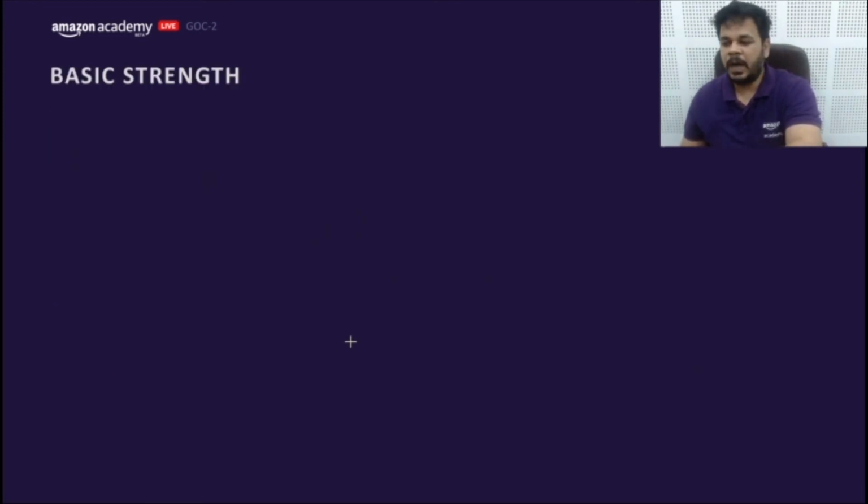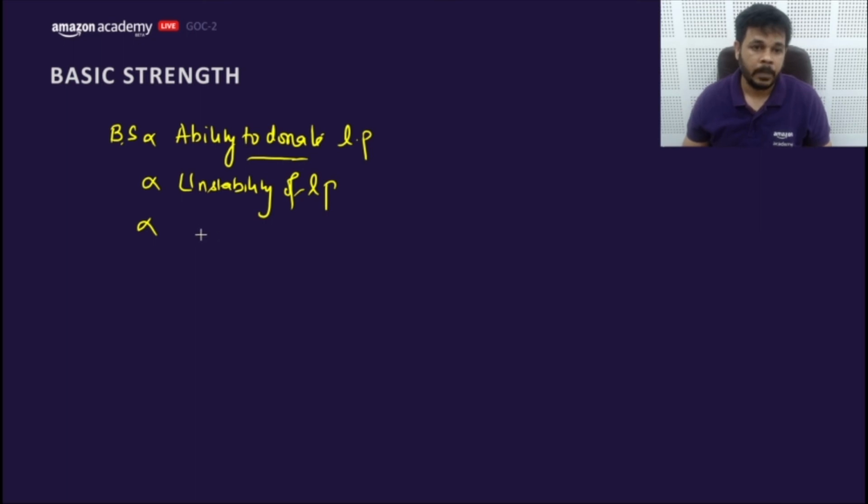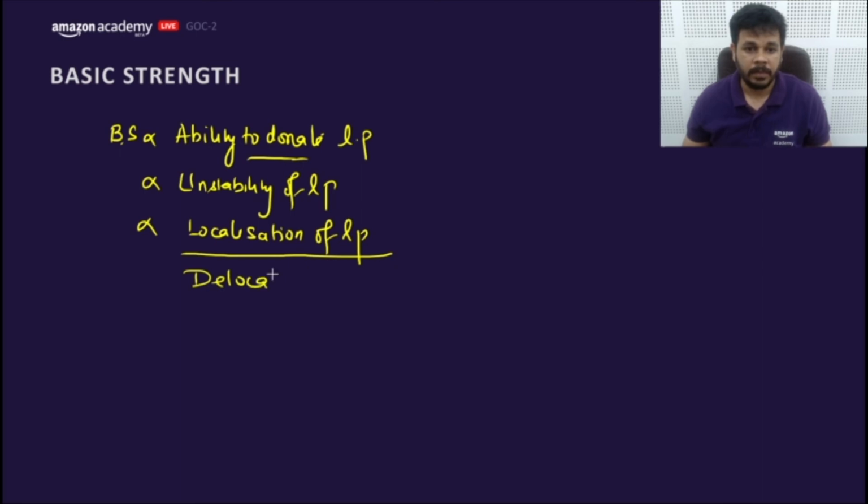Now let's move to the next part, which is basic strength, which is absolutely opposite to the acidic strength. Basic strength means ability to donate lone pair, or in other words, in a beautiful way, unstability of lone pair. Unstability of lone pair is directly proportional to what? Localization of lone pair. Inversely proportional to what? Delocalization of lone pair.